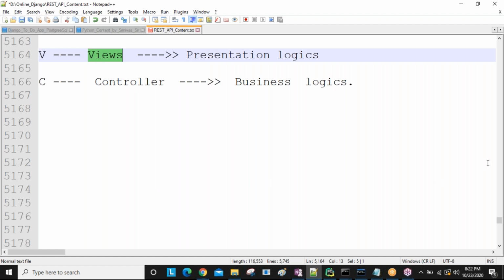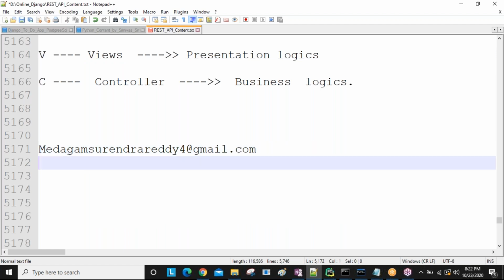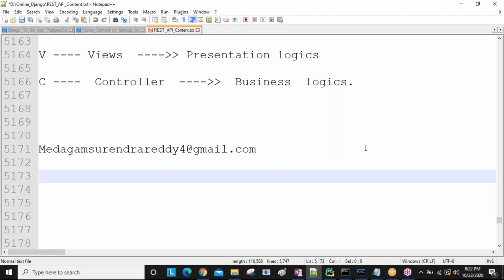Clear, guys? Okay, so Surendra is giving a mail, reminding guys. When you are giving a mail, type carefully, guys. If you type a spelling mistake, I'm not responsible. Okay, come on, other people can send mails. Already given mails.